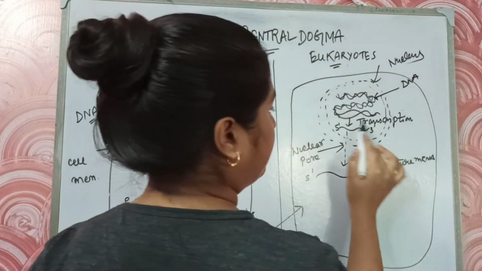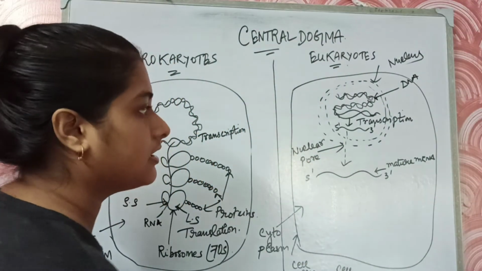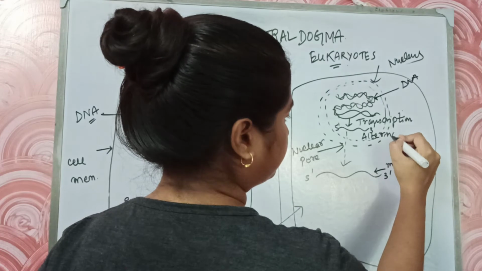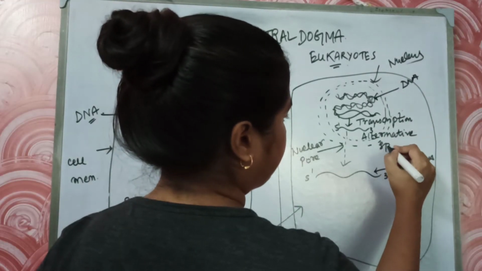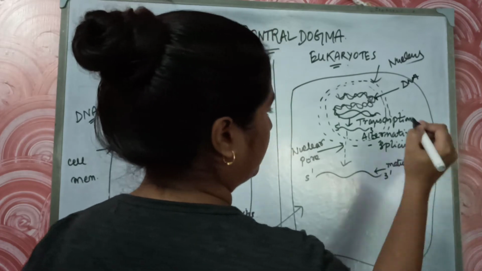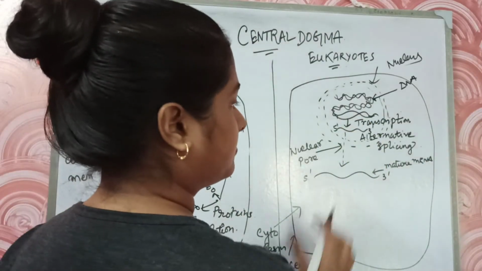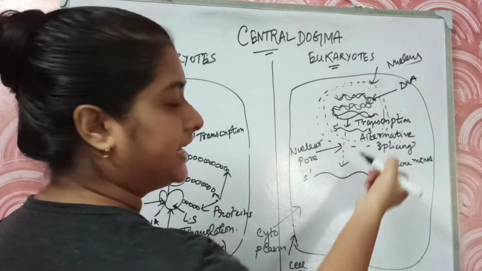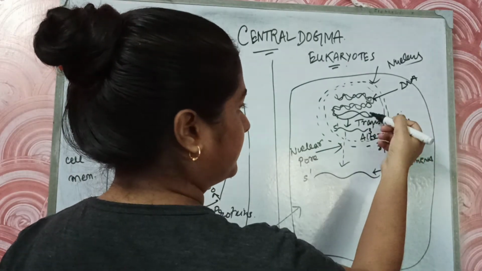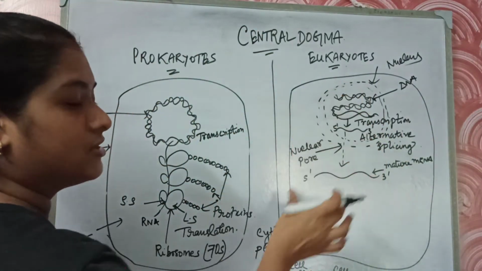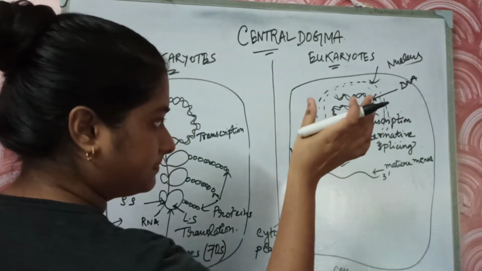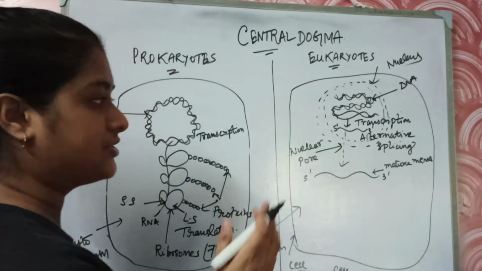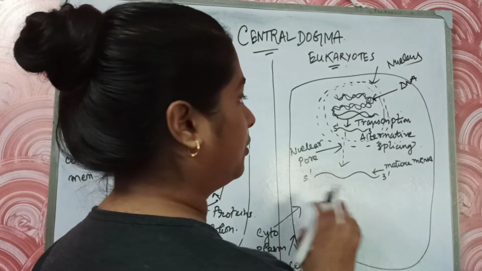Okay. So this is the premature mRNA which is formed inside the nucleus. It undergoes some modification, for example alternative splicing. Alternative splicing is the post-transcription modification which it undergoes, and it comes to the cytosol. So when transcription is occurring from DNA to RNA, the exons, which are the coding regions, are intertwined with the introns. So actually it is the exons which help in coding and not the introns.